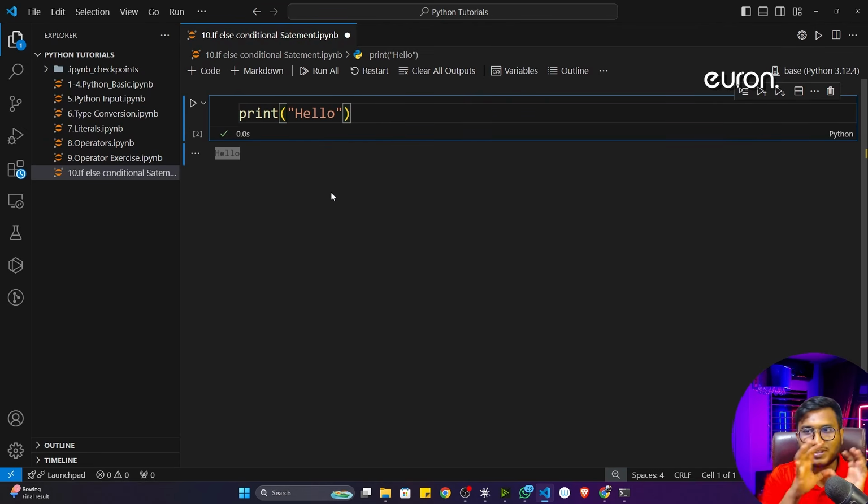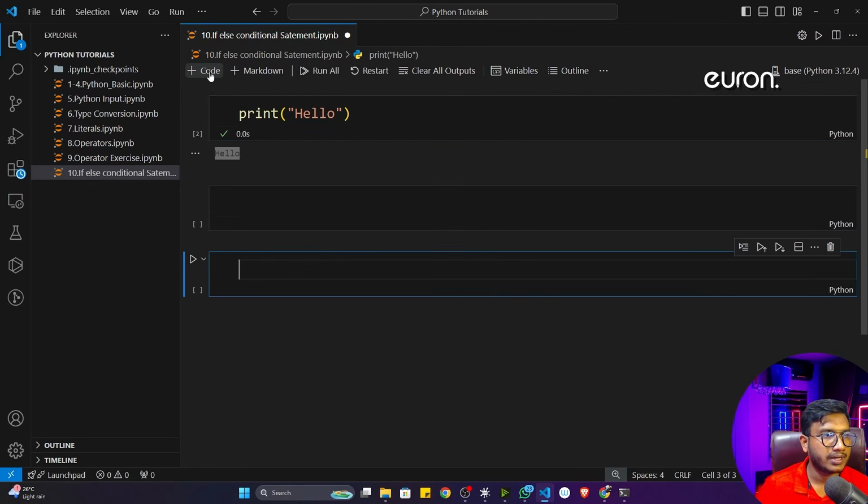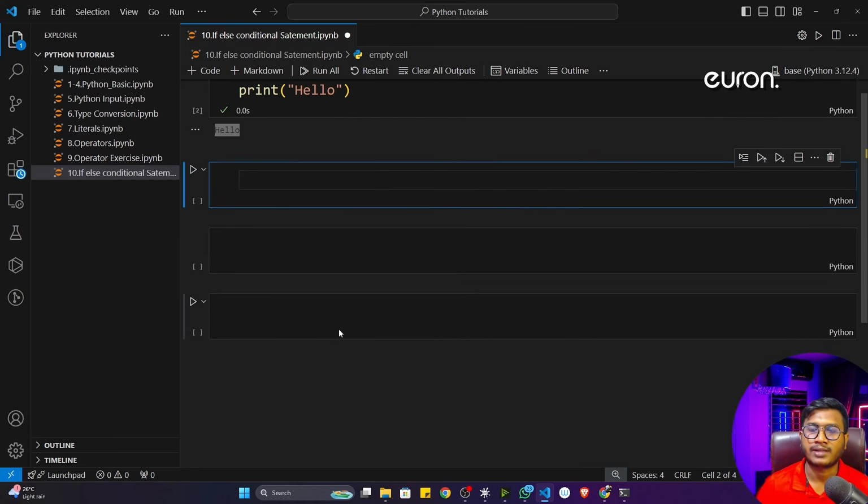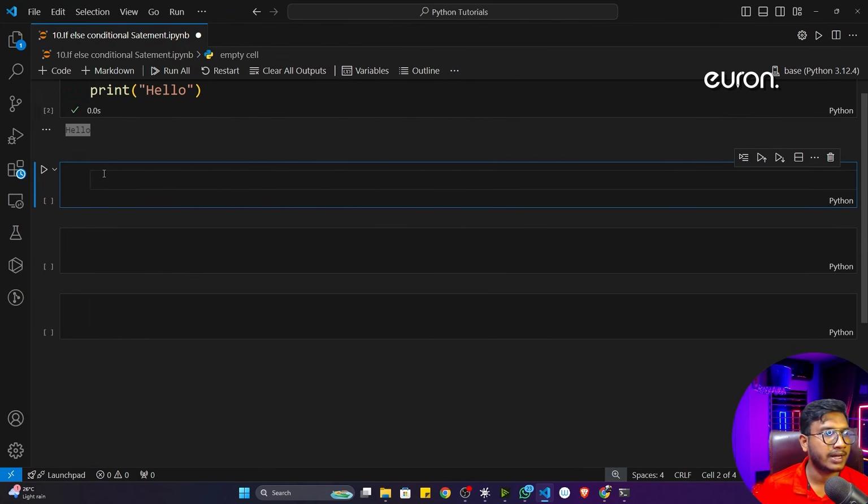So I personally prefer this particular code editor because in VS Code we have everything. I don't need to use any other code editor for my projects and all. So everything I can do here. Now let me just take a new cell. Yeah, everything is fine now. Now if I click here, this particular window will disappear. Now here I can write the code.